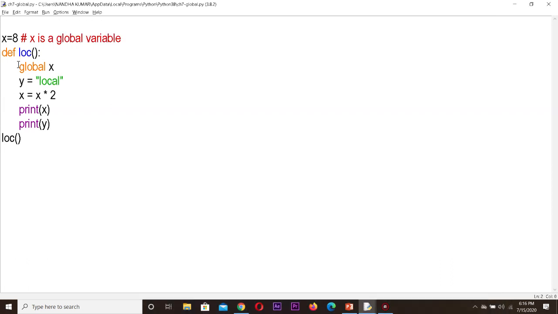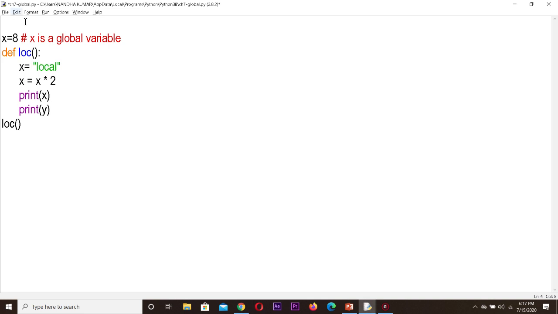Suppose I am using the same name. x is equal to 8 outside, and inside I am writing some string value, x is equal to local.